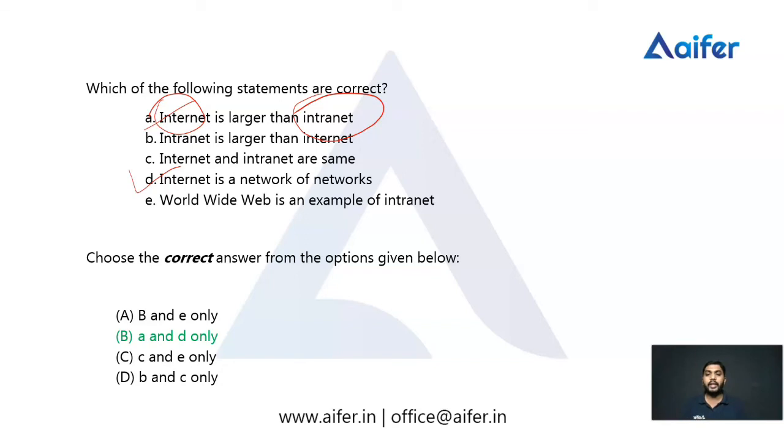When we identify these, we can answer this question very simply. The internet means globally connected networks, and an intranet means a local and restricted network within an organization.